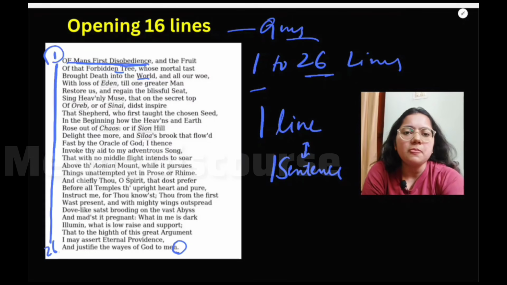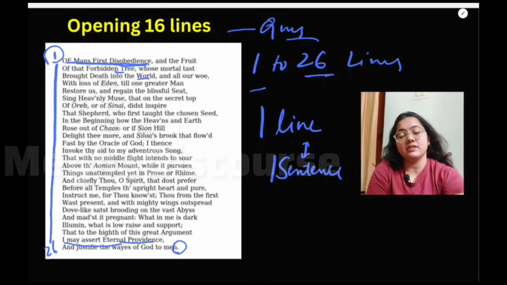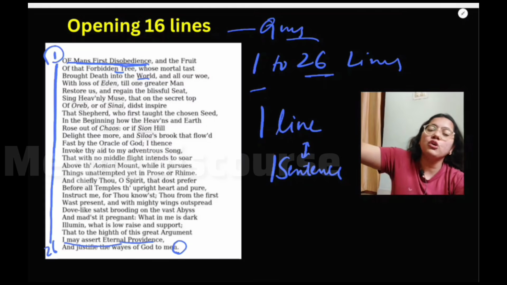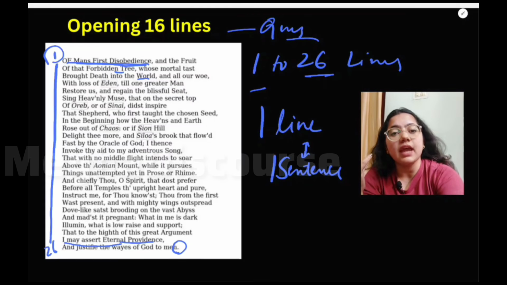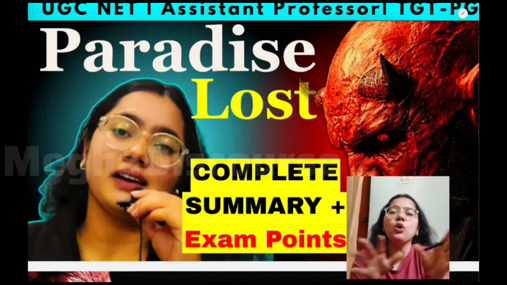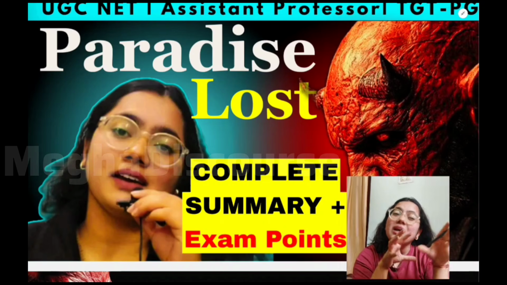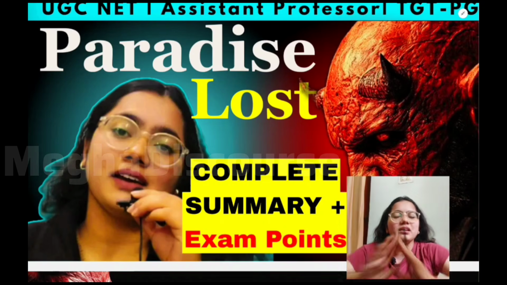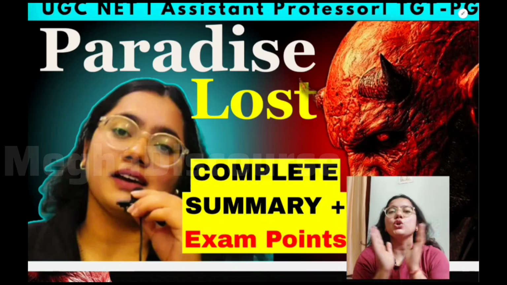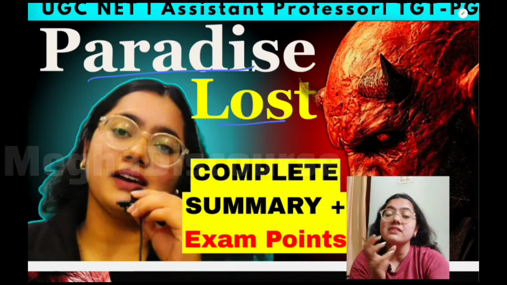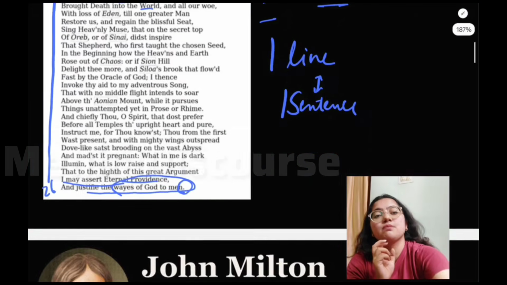Here you can see that he wants to assert eternal providence, that he wants some help from the divine to write this and justify the ways of God to men. Why did God make Adam and Eve commit such a blunder? So what was his purpose behind making all these things happen? That is why he is saying that paradise is lost, but what is the reason behind losing this paradise?